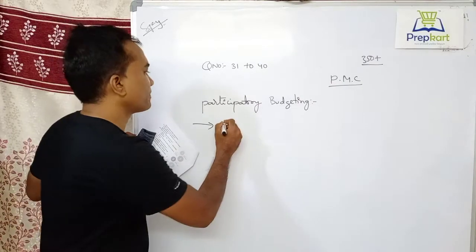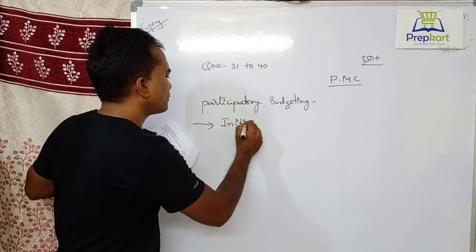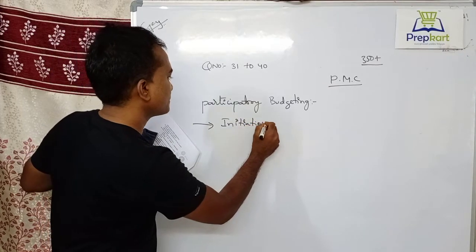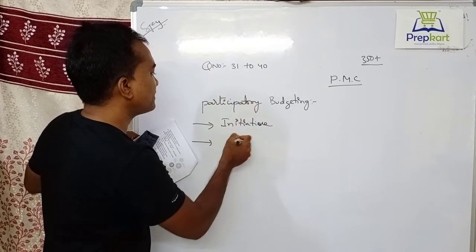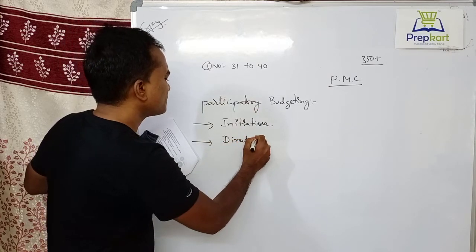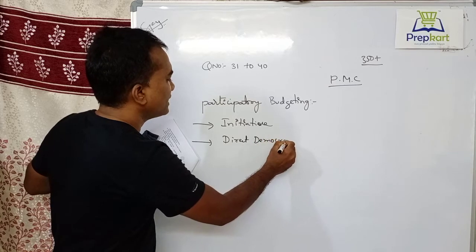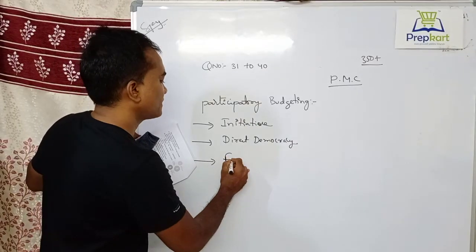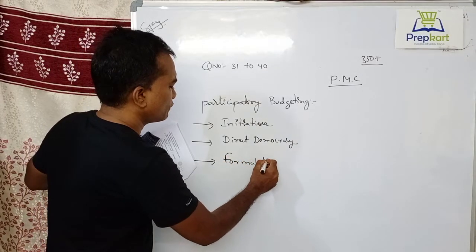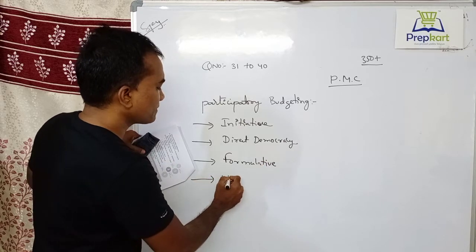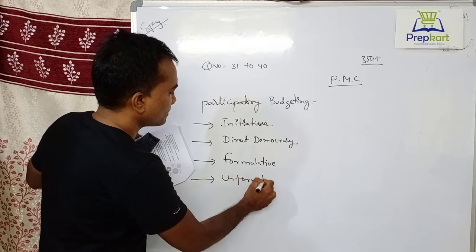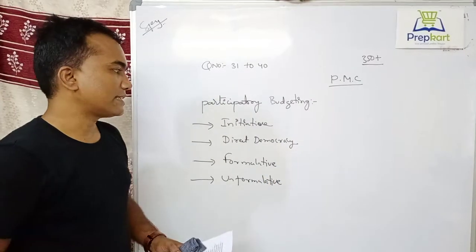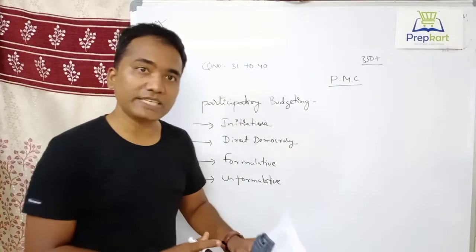Participatory budgeting is a part of initiative taken by the people. Initiative is a part of direct democracy, and initiative is again of two types: formulative initiative and unformulative initiative, which means that, for example, take a particular area or a particular street.